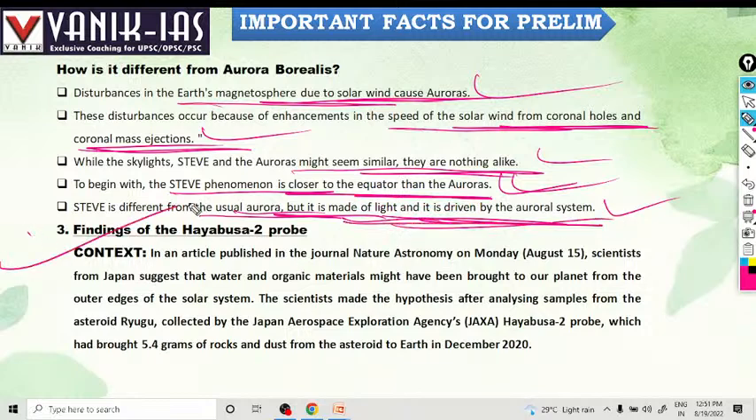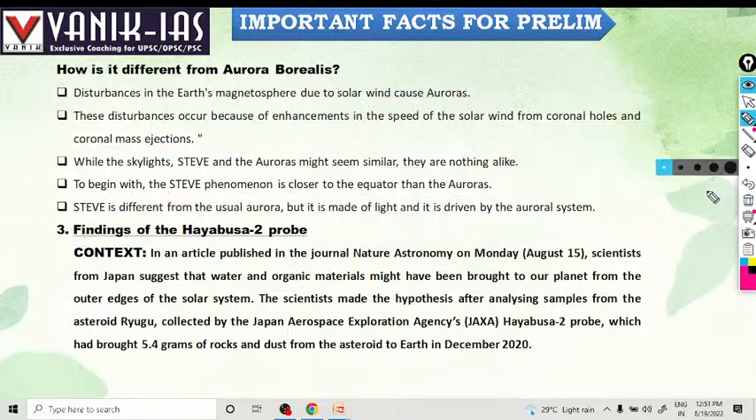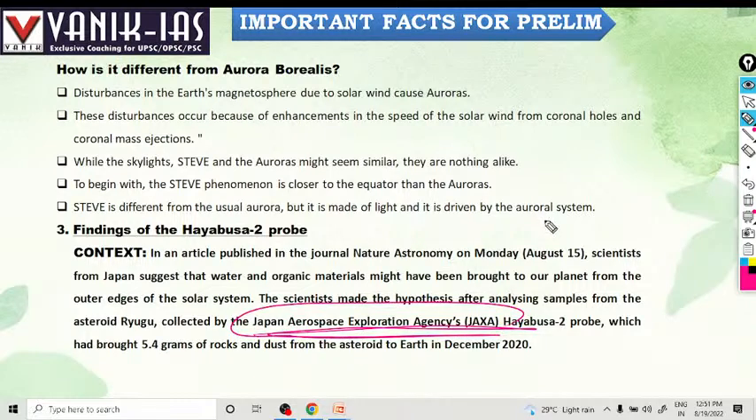Next is Hayabusa 2 proof. Findings of Hayabusa 2, which was launched by Japan. Remember, Hayabusa 2 was launched by Japan's JAXA, the Japan Aerospace Exploration Agency, right? Okay, Hayabusa 2 proof.